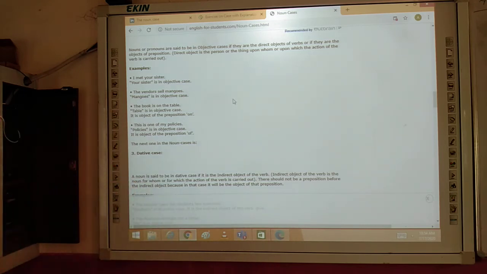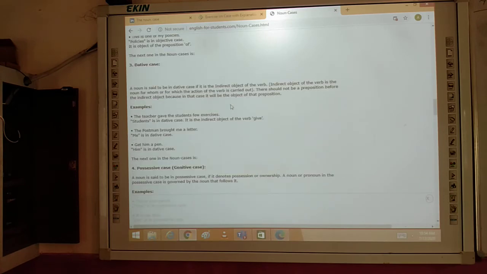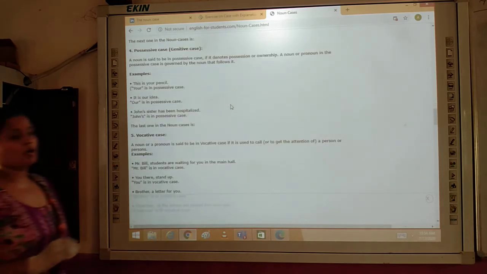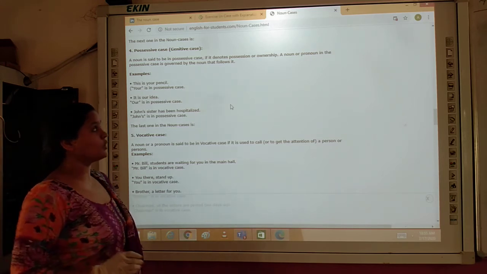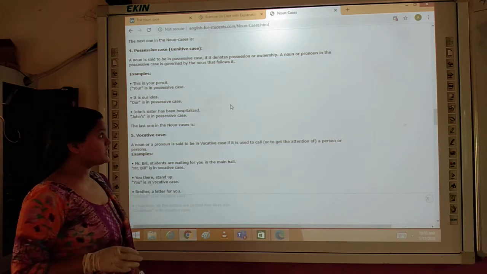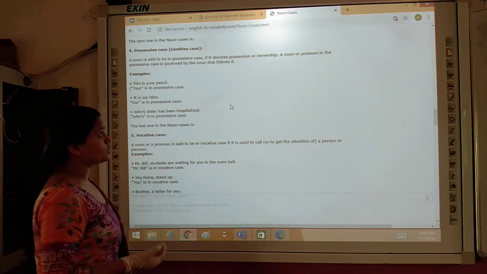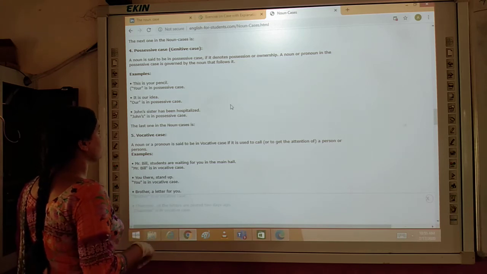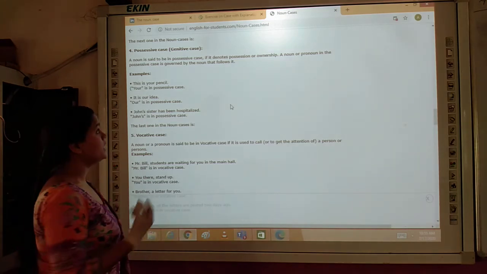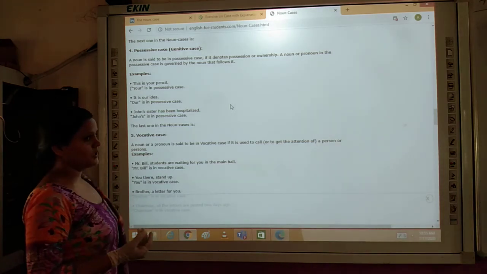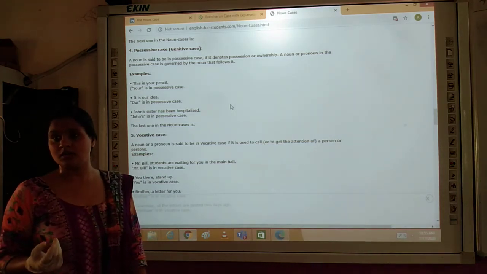Yes, very good. Okay, now come to the possessive case. It is also called genitive case, but people don't use it like that, okay? So a noun is said to be in the possessive case if it denotes possession or ownership. A noun and pronoun in the possessive case is governed by the noun. Can I take the screenshot? Yes, beta. You are free to take the screenshot.